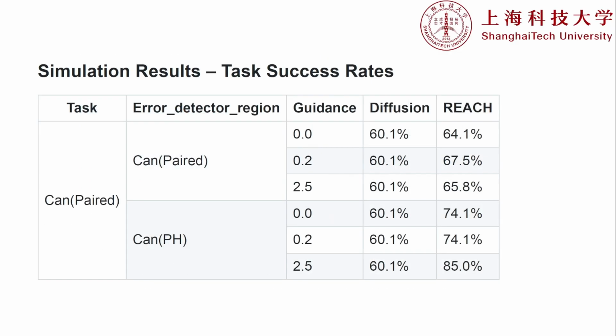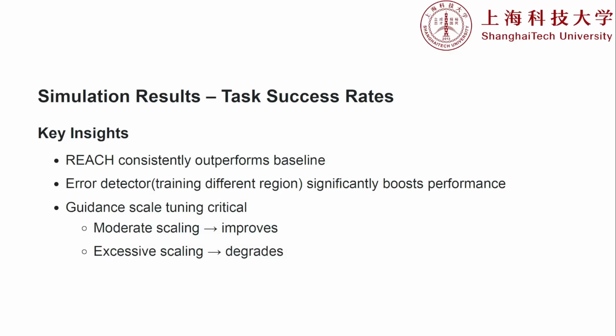This active steering translates directly to higher success rates. Look at the CAN task. The baseline diffusion policy plateaued at a 60.1% success rate. But with REACH, specifically, when pairing a proficient human error detector with an optimal guidance scale of 2.5, our success rate jumped to a massive 85%.